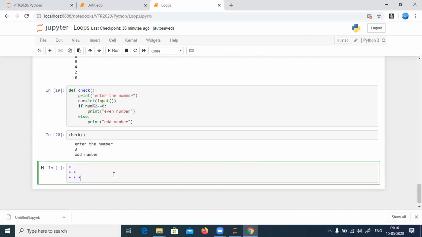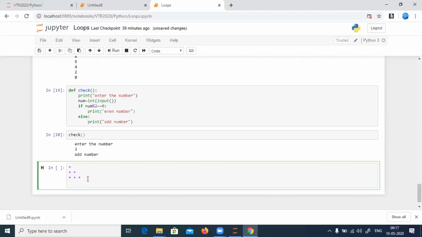Okay, dependent program and independent program, what does it mean? If the number of rows is the same as the number of columns, then that is called an independent program. If the number of columns is dependent upon the number of rows, then that is called a dependent program. In row number 1, how many columns are there? 1 column. In row number 2, 2 columns. In row number 3, 3 columns. So this kind of program is called a dependent program.